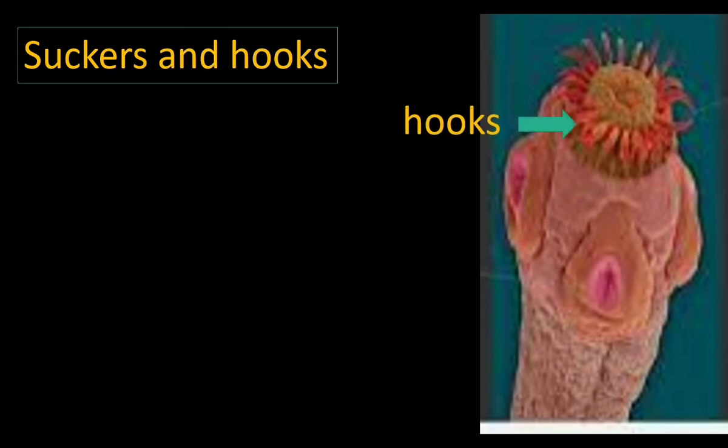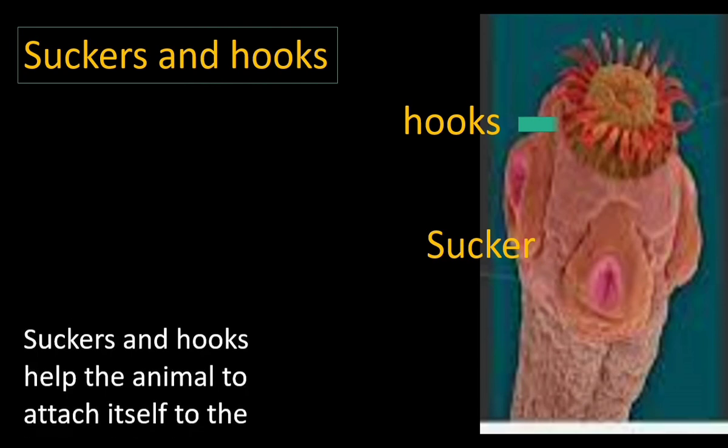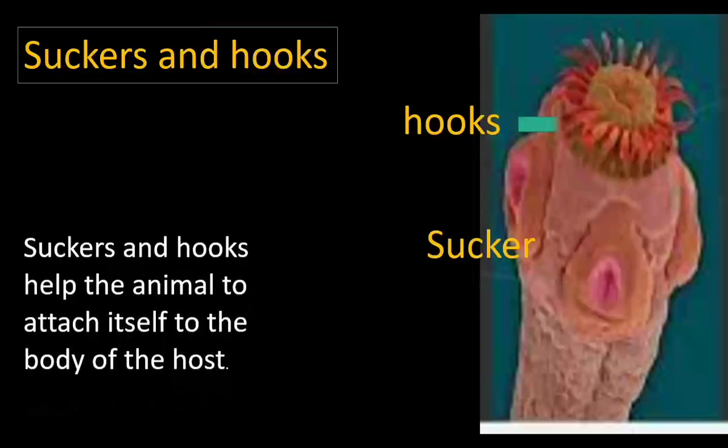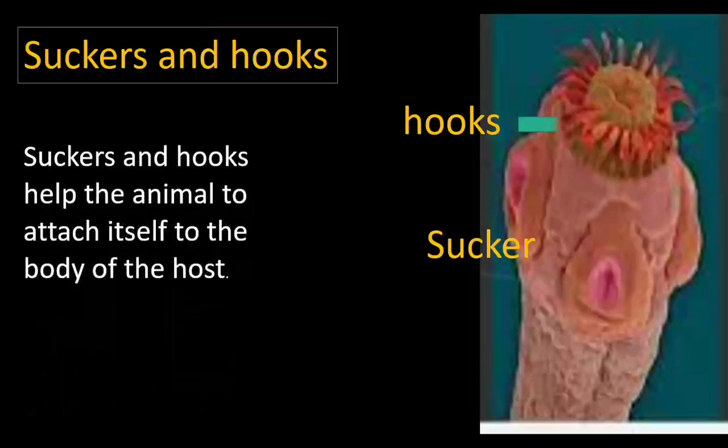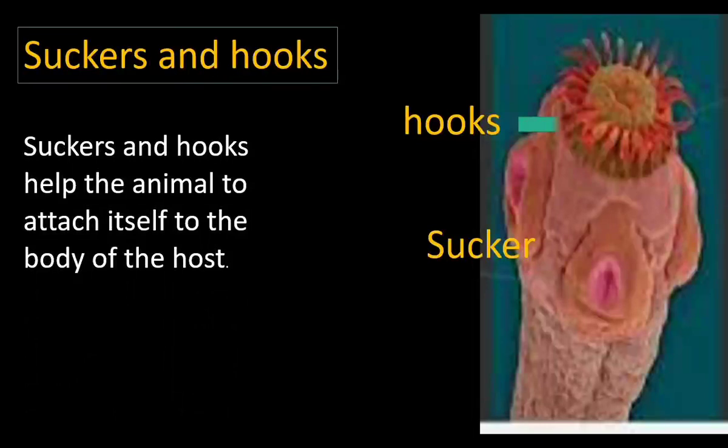This tapeworm anterior end shows hooks and suckers. Hooks and suckers are the organs of attachment. Suckers and hooks help the animal to attach itself to the body of the host. Human being is the host for the tapeworm. Tapeworm is the parasite.